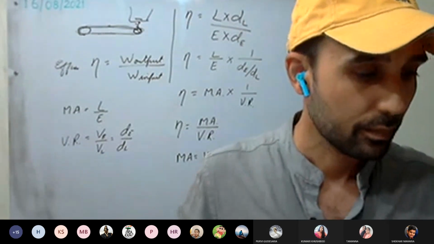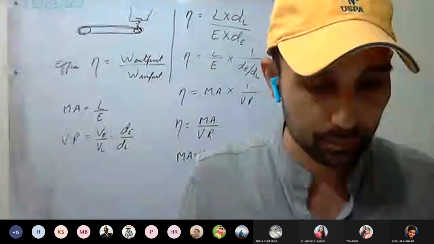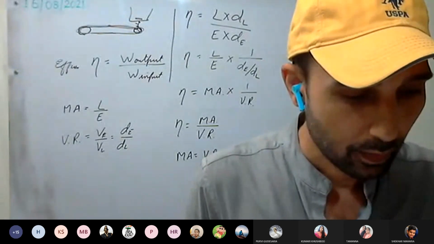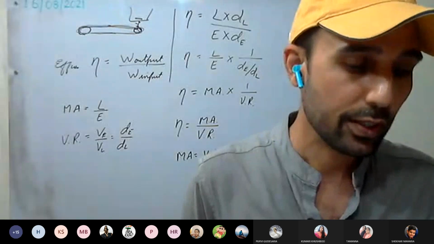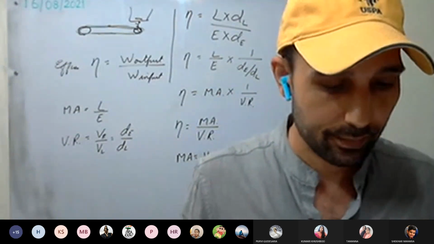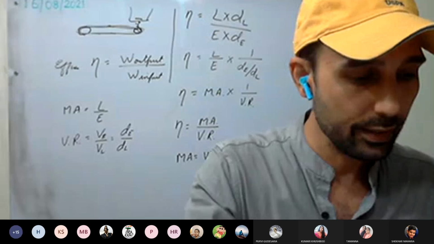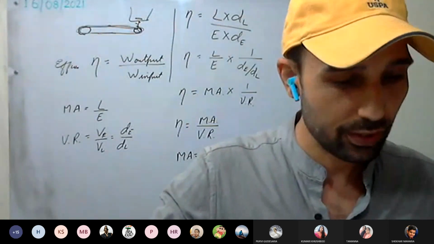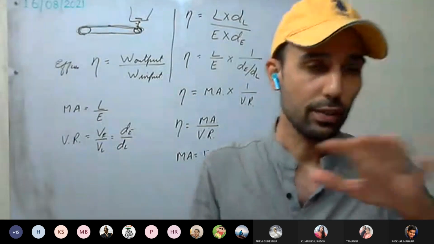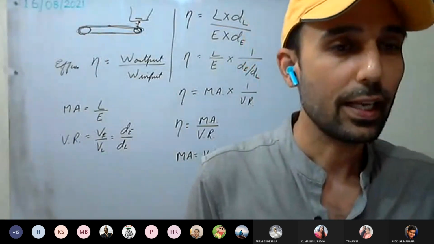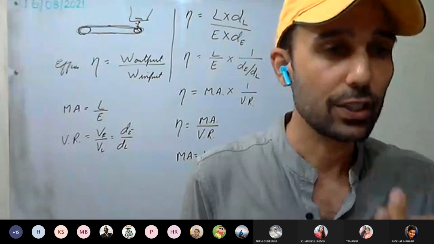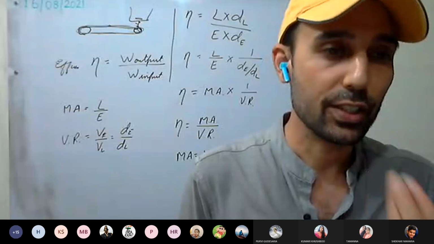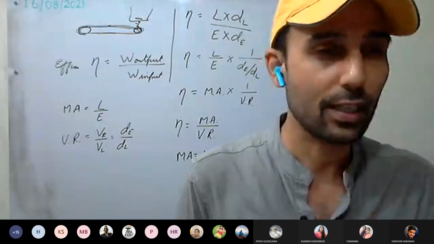Yes, sir. Okay, numericals we have to do. Let's do the numericals. Go through the question answers and find. Numericals as well, they are kind of mixed, like in levers as well. So from the numericals, we have to leave the lever part. If the questions are on efficiency, mechanical advantage, or velocity ratio, we have to attempt. If they are asking which kind of lever it is, you have to skip that.